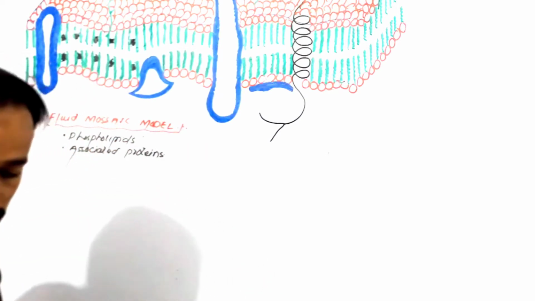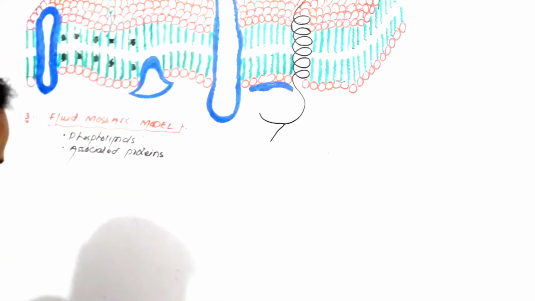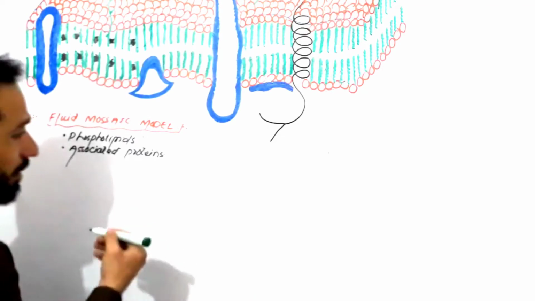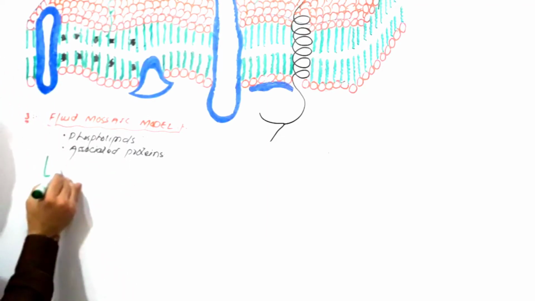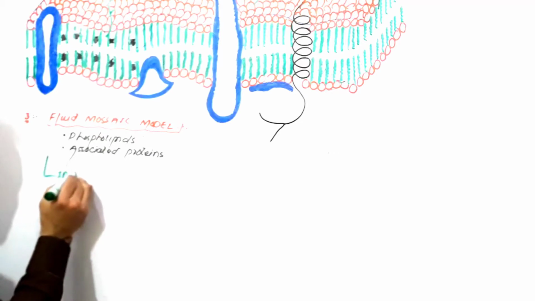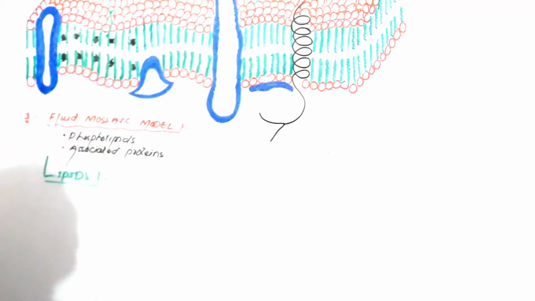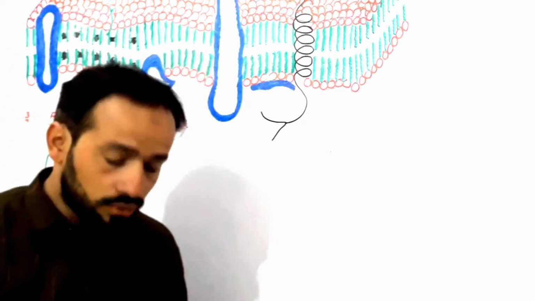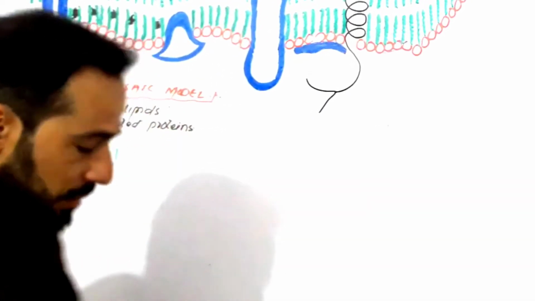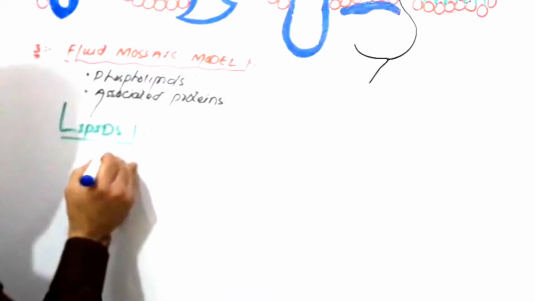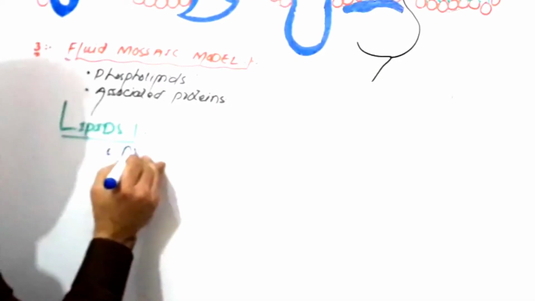So let us go into the detail of these phospholipids, right? We will say which lipids are present in the cell membrane. If someone asks which lipids are found in your cell membrane, there are two groups of lipids found in the cell membrane. The first group is called the phospholipids.